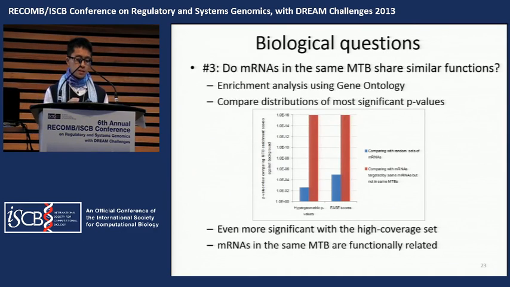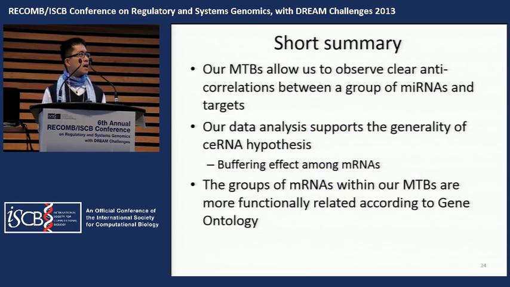As we have selected many groups of messenger RNA in the MTB and the background, we can perform gene set enrichment analysis using human gene ontology annotations. We also find that the groups of messenger RNA selected by the MTB are more functionally related according to gene ontology. In short, our MTBs allow us to observe clear anti-correlation between our groups of messenger RNA and targets.